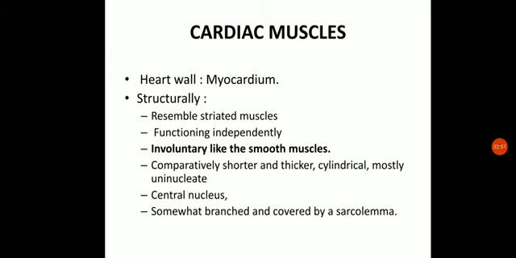Last one is the cardiac muscles. On the basis of position, we have seen cardiac, but the name itself suggests that it is a type of muscle which is found in the heart, mainly in the heart wall. It is also found in the walls of the large veins, just where they enter the heart, like the superior vena cava and the inferior vena cava. That part at which they enter the heart is also made up of cardiac muscles.